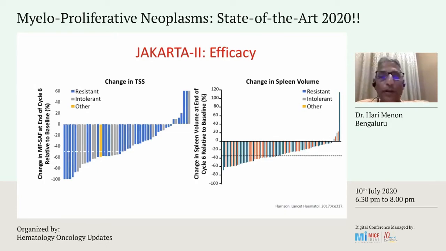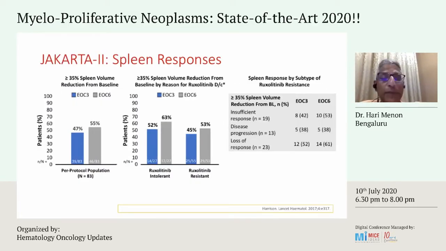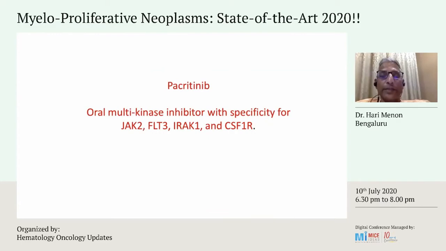And this was one of the most important effects of fedratinib in fibrosis. So the splenic responses, as per protocol, were quite good, and it was equal in both ruxolitinib intolerant and resistant patients, though the patients who were intolerant to ruxolitinib had perhaps a little better response than those who were resistant to ruxolitinib.